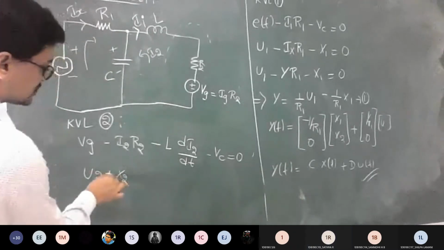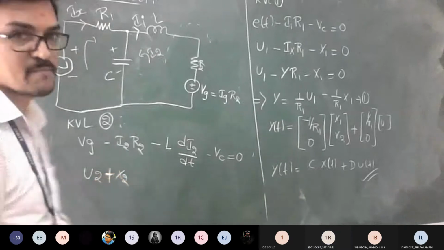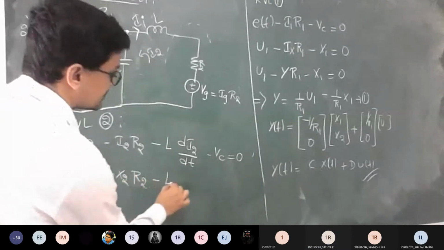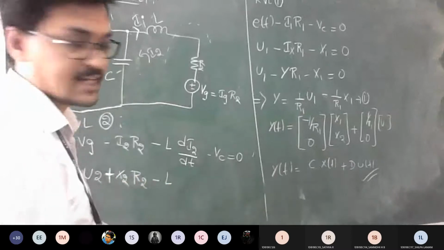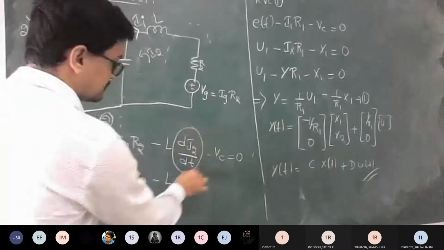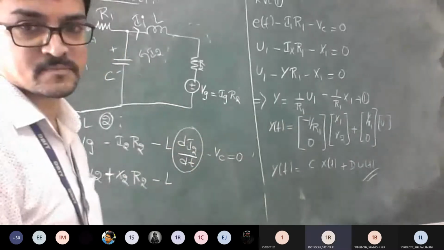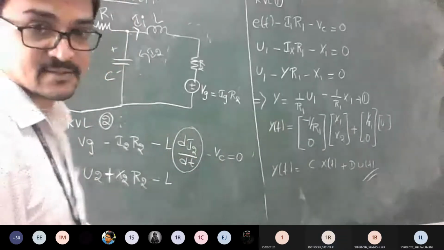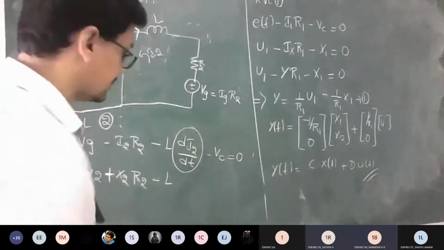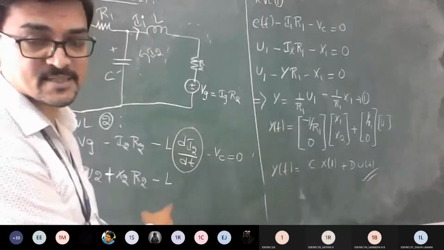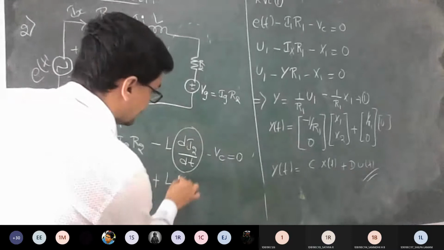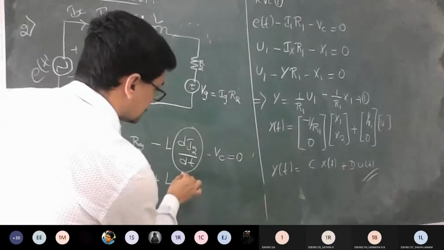Since x2 is minus I2, minus of minus becomes plus, into R2. So what is dI2/dt? It is minus x2 dot, sir. So it is going to again become plus. Yes sir. So I can write it as plus x2 dot.